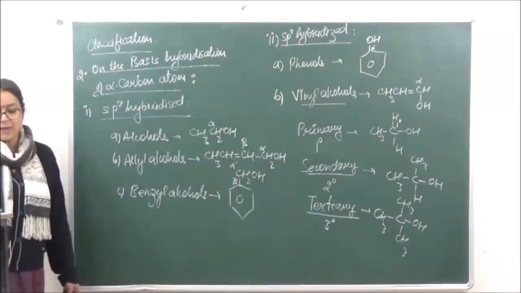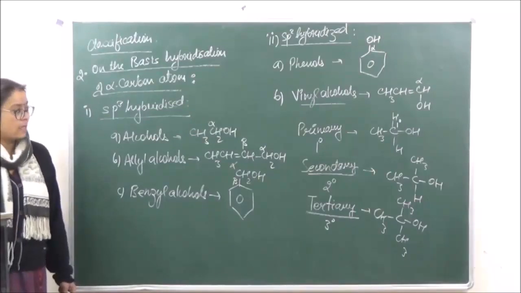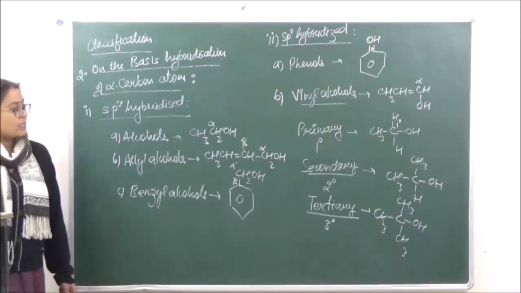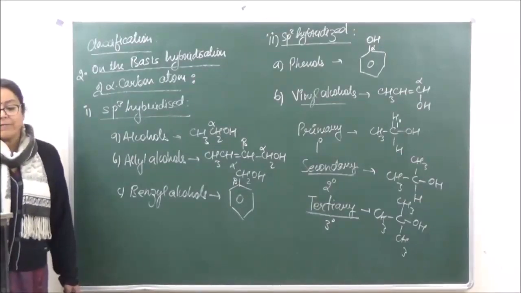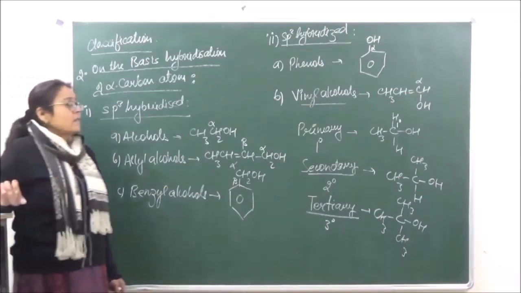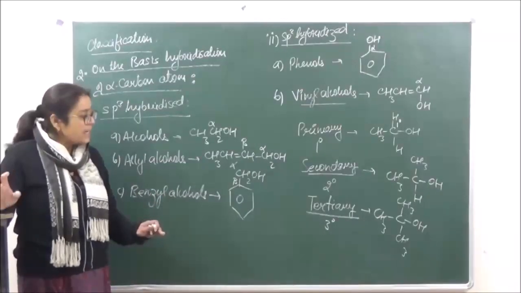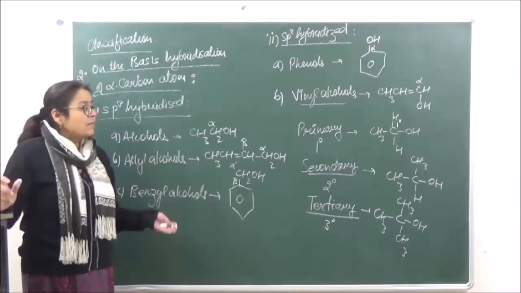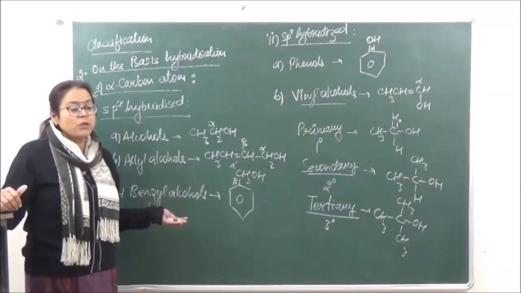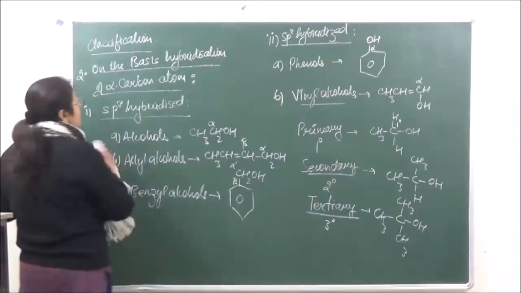Okay. Now this classification is very, very important, because it will be used while we study all the trends. So you should be very clear what you understand by 1-degree carbon atom, 2-degree carbon atom, and 3-degree. In case of 1-degree, the carbon is attached to one carbon atom or none. In case of secondary, the carbon atom is attached to two other carbon atoms, and in case of tertiary, the carbon atom is attached to three other carbon atoms. Right? So let's go on to the nomenclature.